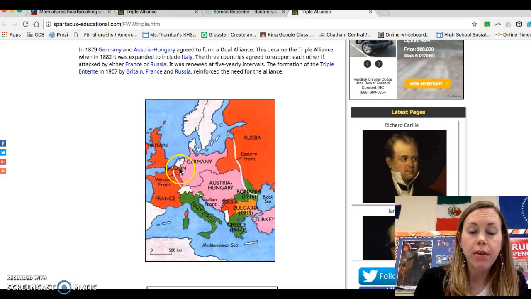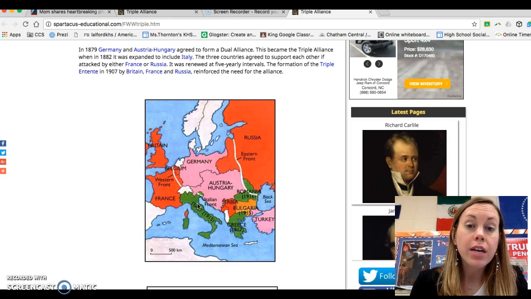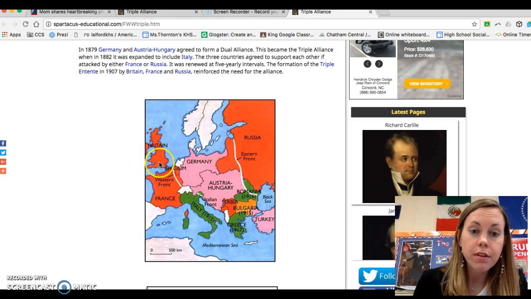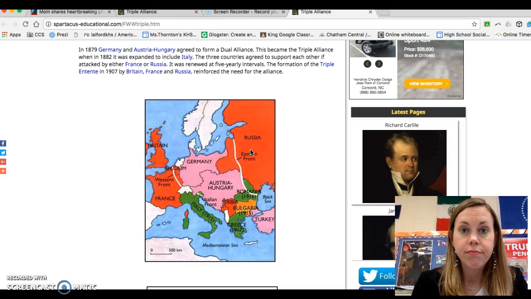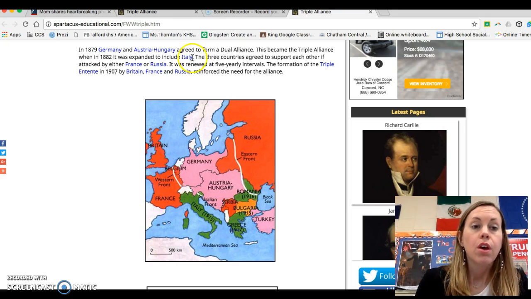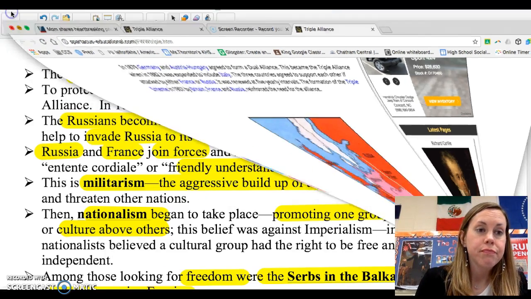Now, Germany, Austria-Hungary and Italy are the ones that form the Triple Alliance. The Triple Entente, the friendly understanding, is France, Great Britain, and Russia. Okay? All right, so that's that.